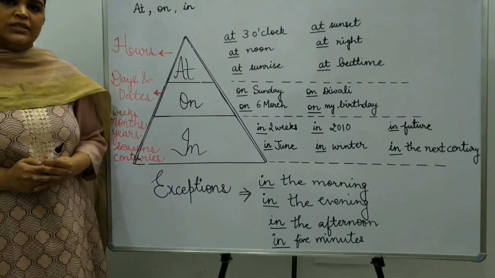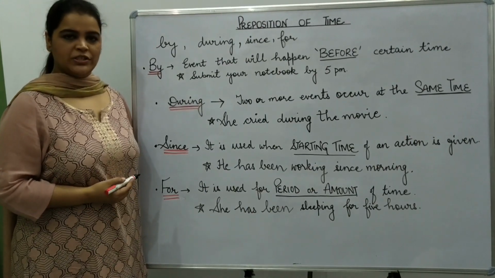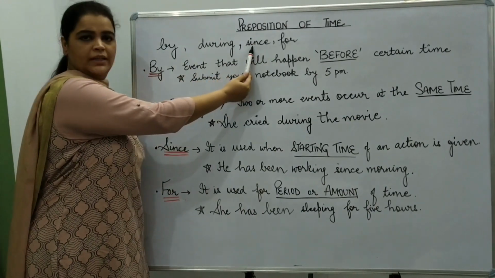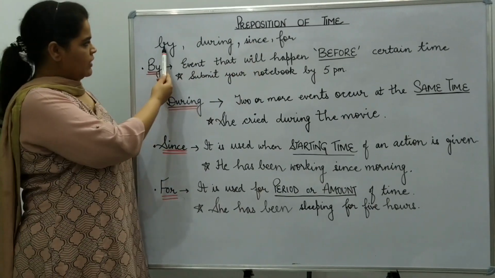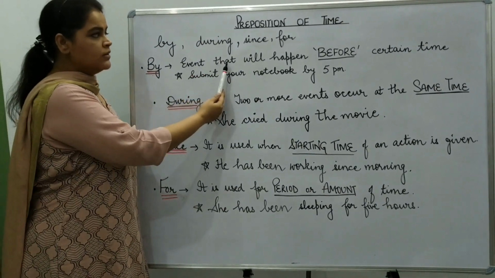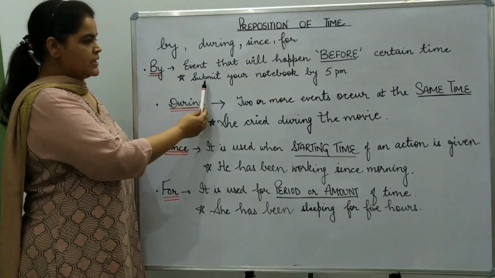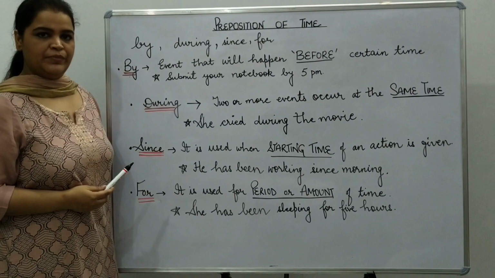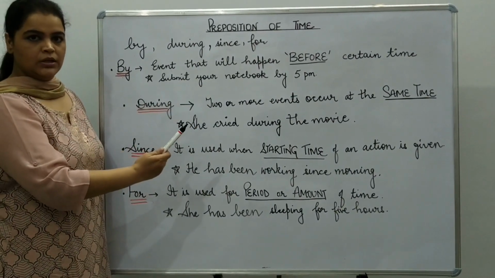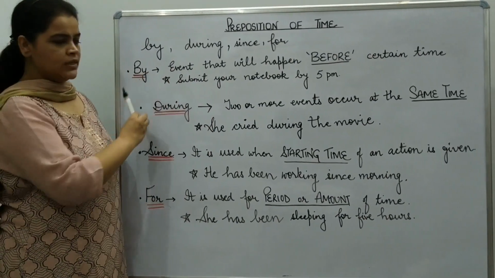Now let's learn some extra prepositions of time. For example, by, during, since and for. So first one is by. By is used to talk about an event that will happen before a certain time. For example, submit your notebook by 5 p.m. That means you have to submit your notebook before 5 p.m. So when one event happens before a certain time, then we use by.